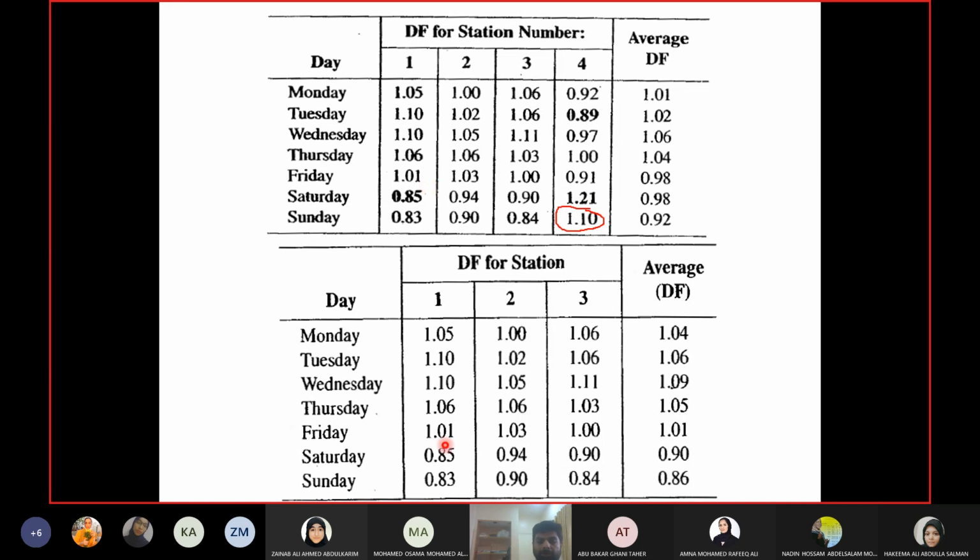On Saturday the value is 0.84 and the new average is 0.9. So 0.9 minus 0.85 will give you 0.05. So no problem. If this value is in the range, all of the remaining values are already in the range. So that means grouping of these 3 stations is possible. So in this case, I will have 2 sets of daily adjustment factors. One which is the average of the 3 stations, and the other one for station 4.